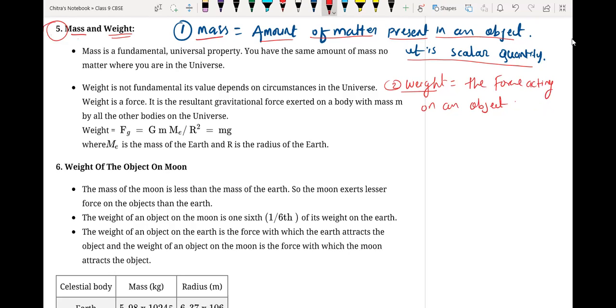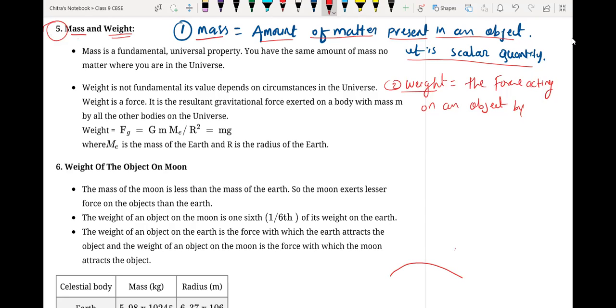Also, when the object is going up in the sky, then the weight is negative, right? Because g is negative. Weight can't be negative, beta. It can be zero. Sir, when we go up, we take g as negative, right? So in that case the acceleration due to gravity has a negative sign, and if you multiply it with mass we get the weight, so weight will also be negative. No, weight can't be negative, beta. Mathematically it's negative, right? Yes, it is its magnitude that we have to consider.